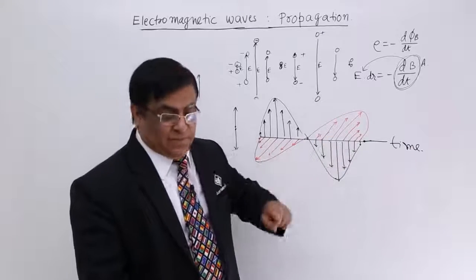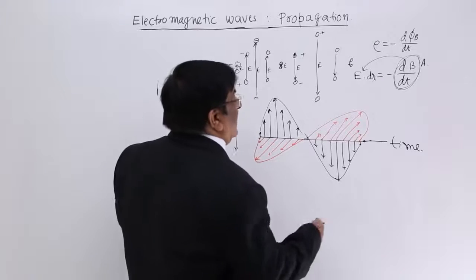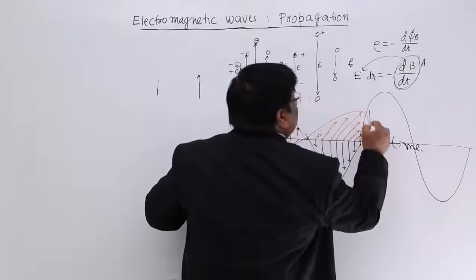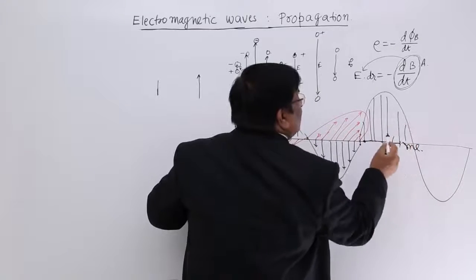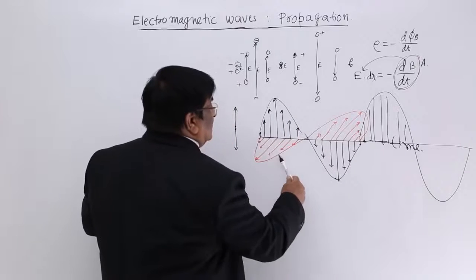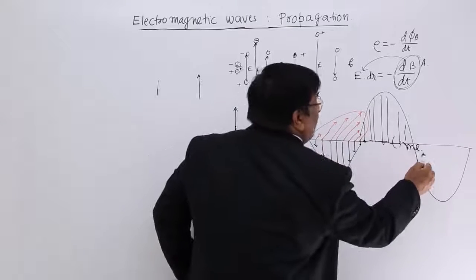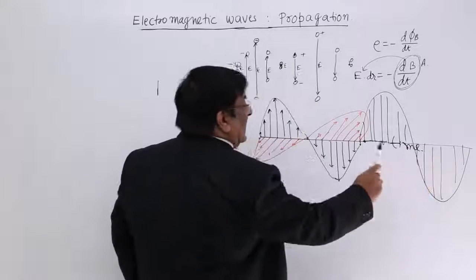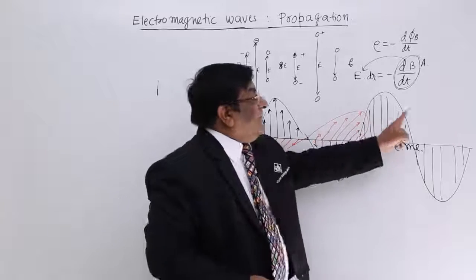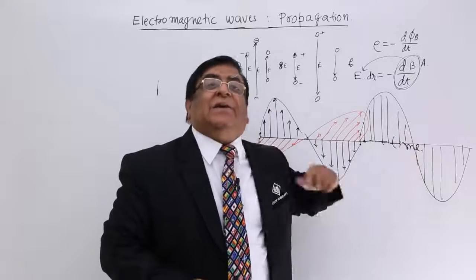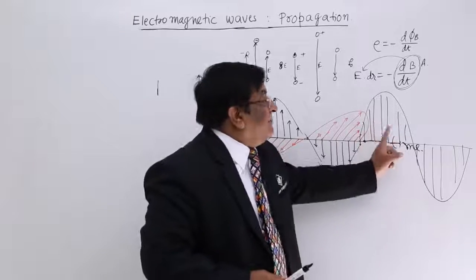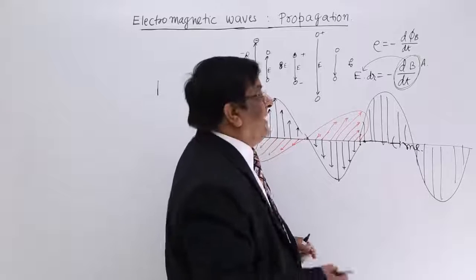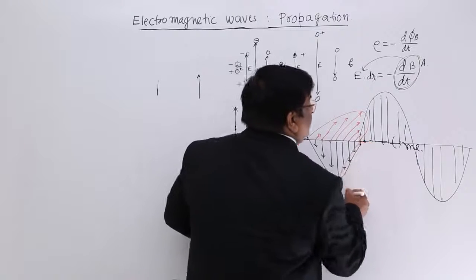Where is the next space? Answer, this is the next space. Here it creates electric field. So, now who has created this electric field? Answer, this magnetic field has created this varying electric field. Now, if this varying electric field has been created, then the characteristic of an electric field is that it creates a varying magnetic field. So, by the time it is created, simultaneously it creates a magnetic field at right angle to it.